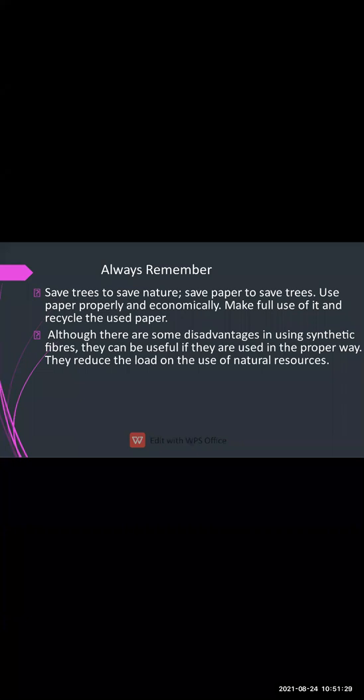There are some disadvantages also of the synthetic fiber. These synthetic fibers are water repellent, means they don't absorb the water, and these clothes are not suitable in summer season. Summer season में क्या होता है, we sweat a lot, and when we sweat a lot, the sweat is not getting absorbed by the clothes.